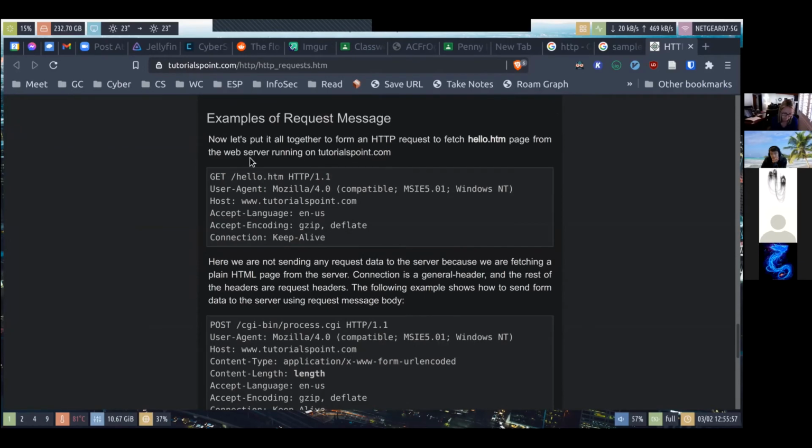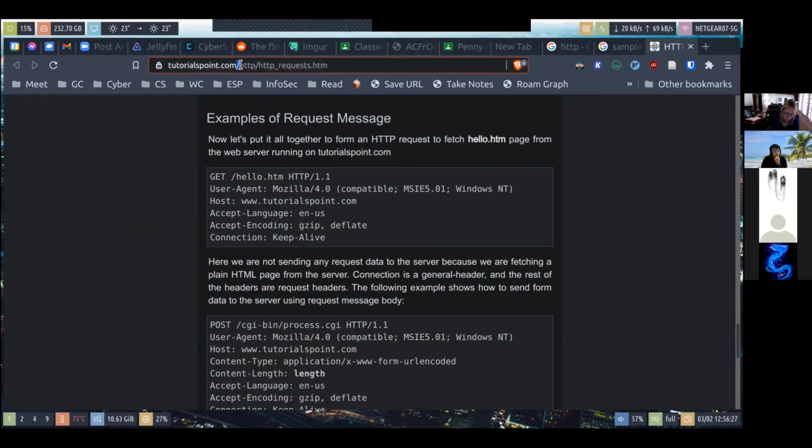So in a sample HTTP request, you send all of this text to the server, and then the server will respond according to the request. You have an HTTP method, and in this case, you're getting something from the server, so you use GET, and you say that I want this URL.